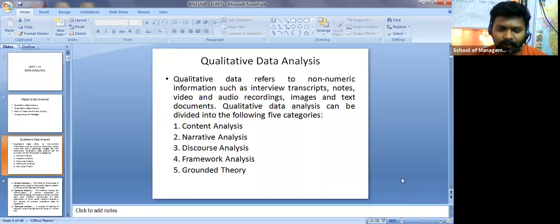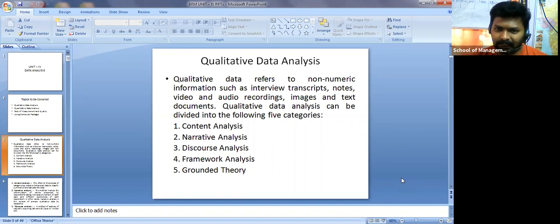Then they are going to work using software called R. I hope maybe you have heard about the R language or R Studio, right? By using R Studio, these text related documents are going to be calculated, right? Based on that, even the company will change some strategies if it is really required. Okay, so qualitative data analysis can be divided into the following 5 categories, right?